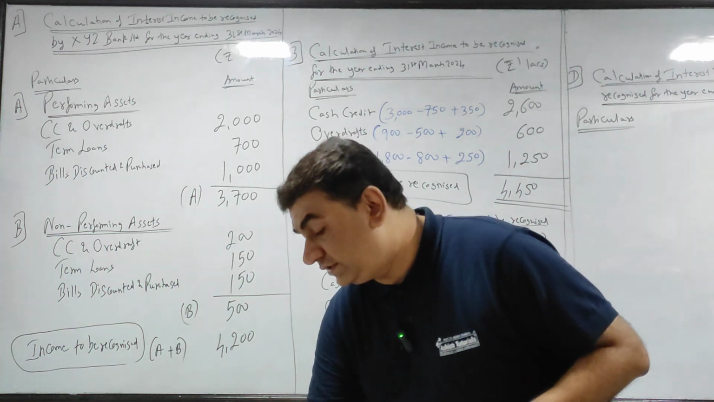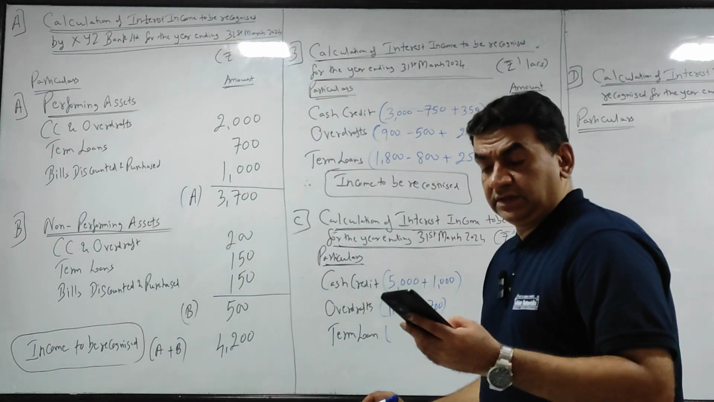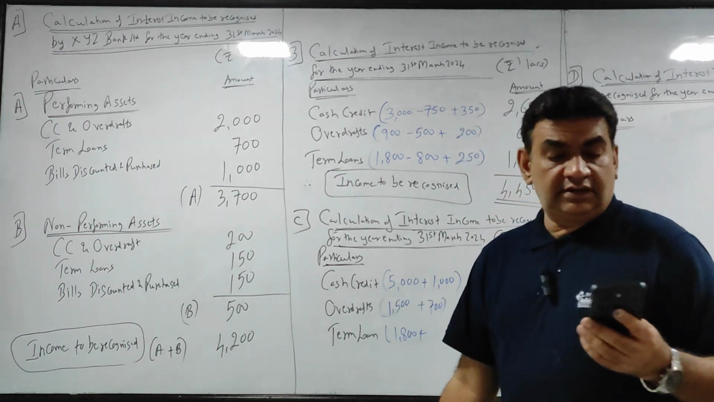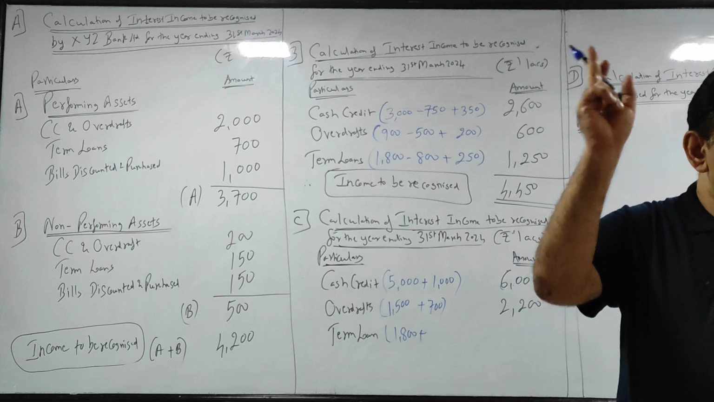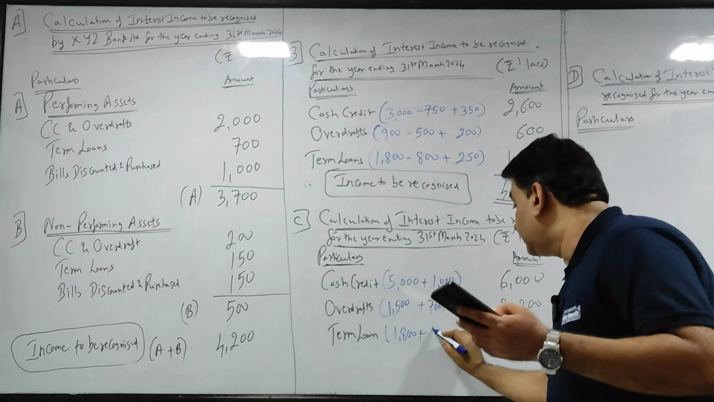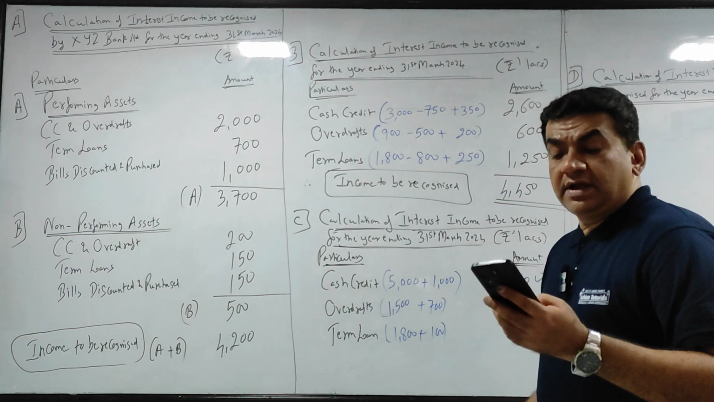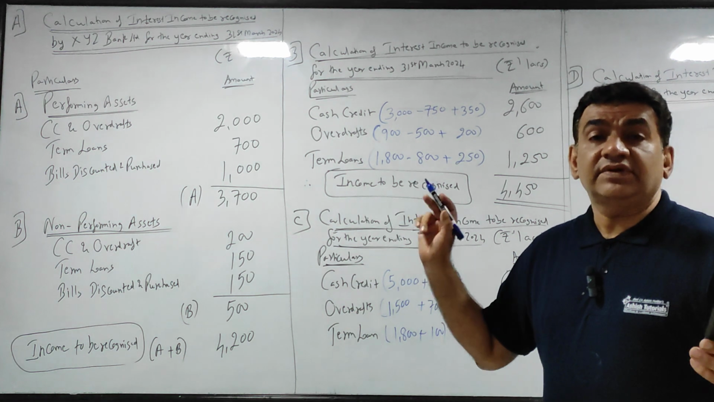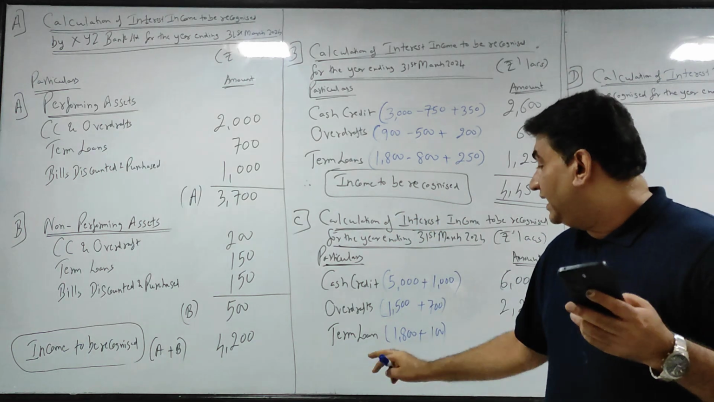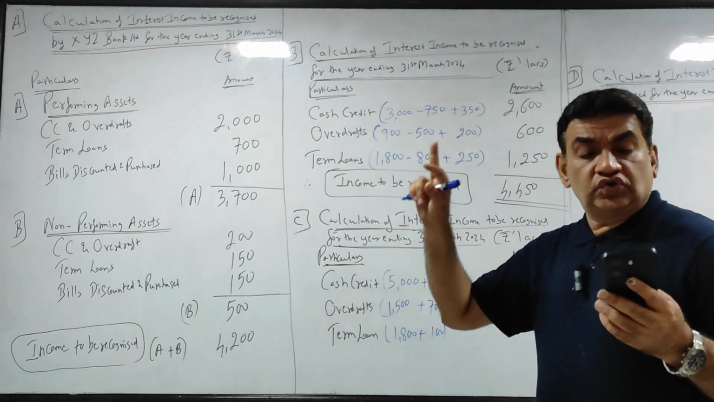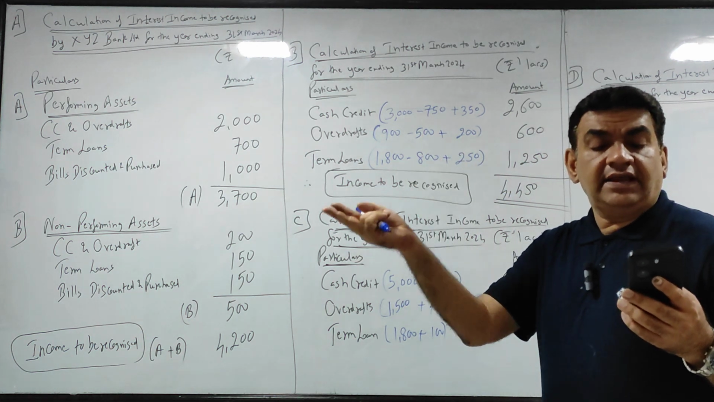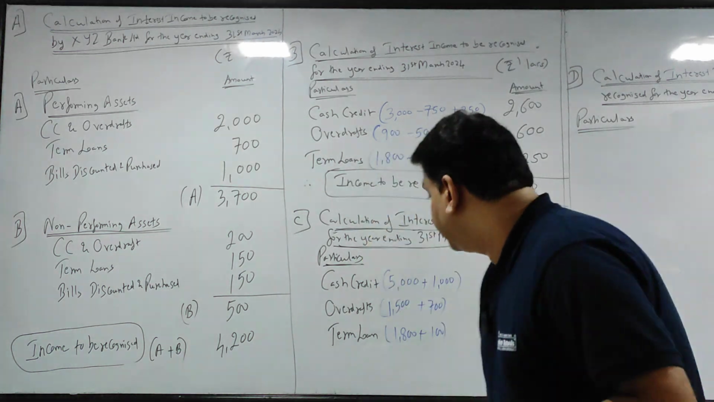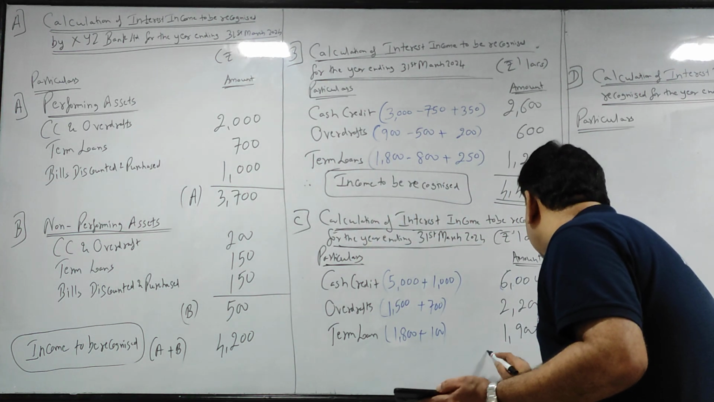Same thing for term loan. Total interest collected 1,800 plus earned but not collected 100. Earned but not collected on NPA मुझे चाहिए ही नहीं, because my collected NPA is already included in this. So in that case NPA का earned तो मुझे चाहिए ही नहीं. So 1,800 plus 100 that is 1,900.